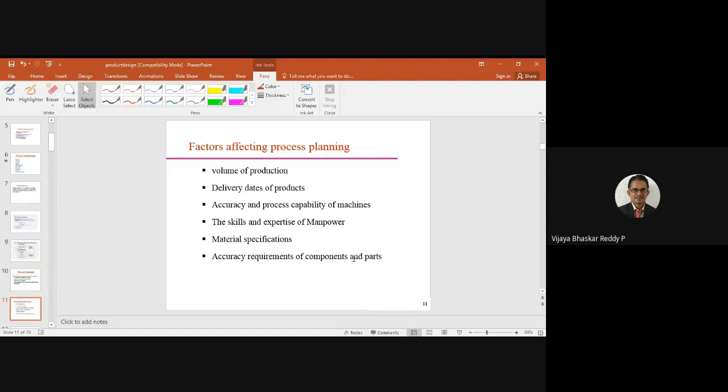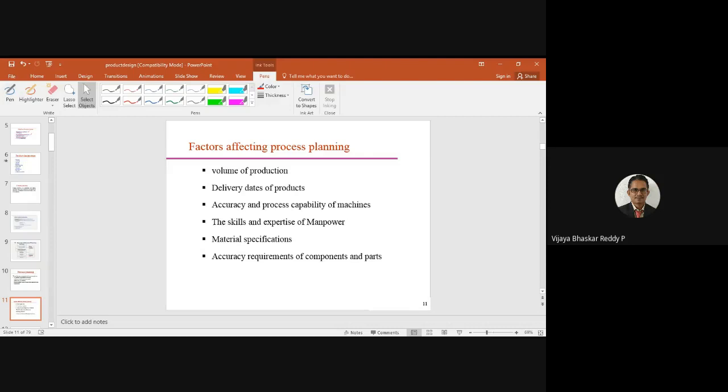And wastage of material in the case of some rejection and mistakes which are made inside the organization, the factory. Okay. Delivery dates of the products, because that is very very important. So the process plan concentrates on scheduling or machine routing. What is the total duration of the particular product we are going to produce? Based on that only we can fix the due dates to the customers. Okay. Based on that only we can supply the goods to the customers based on the requirements.